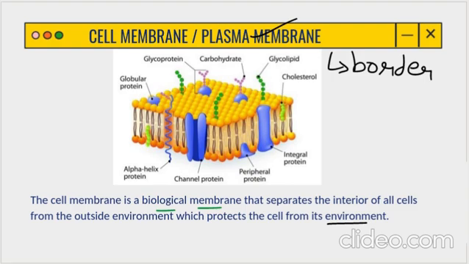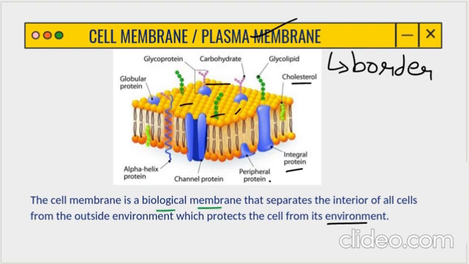Now what is it made up of? It is made up of these many things, right? It has cholesterol, integral protein, peripheral protein, channel protein, alpha helix protein, globular protein, glycoprotein, and carbohydrates. See this: the main structures which you can see are just made up of proteins, these yellow things.